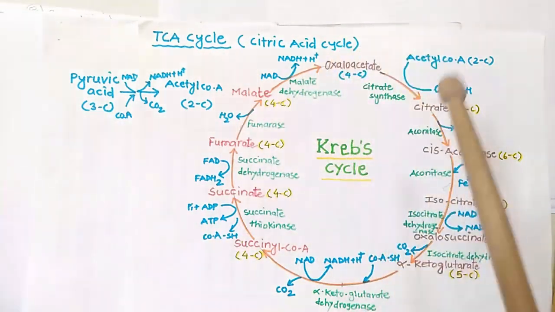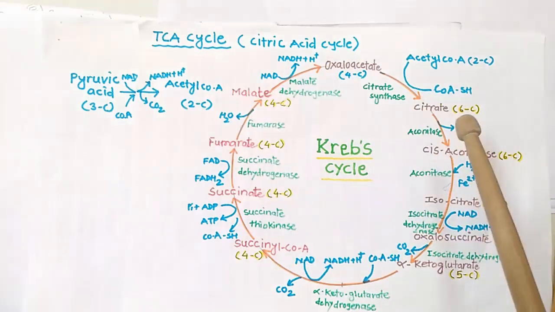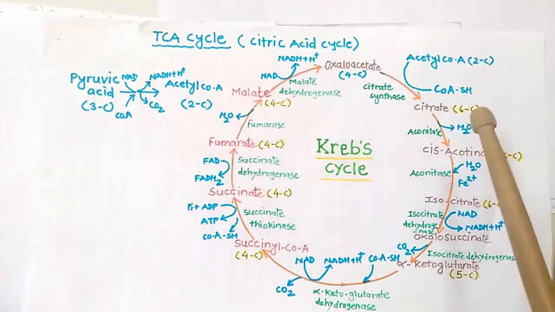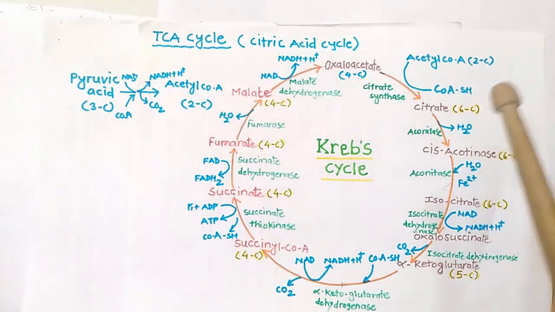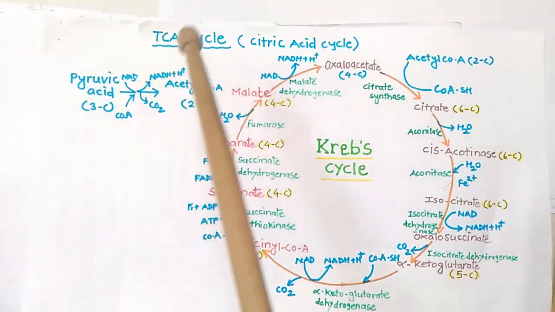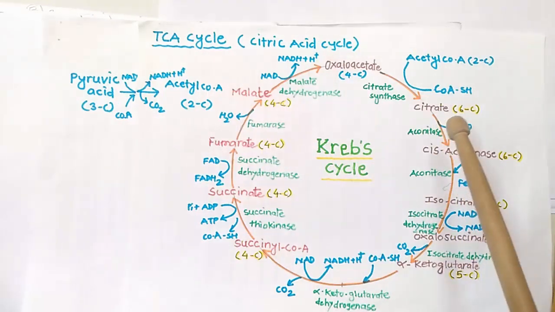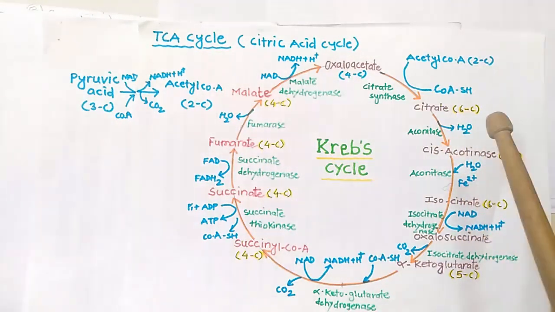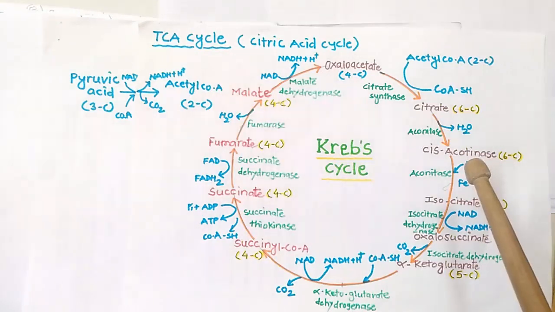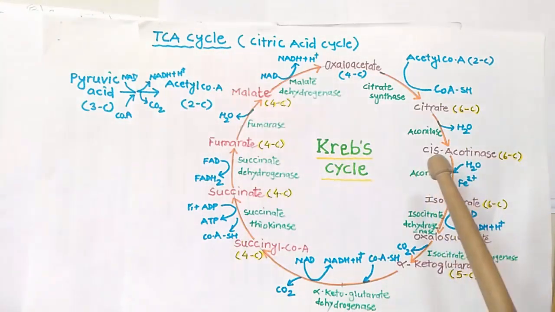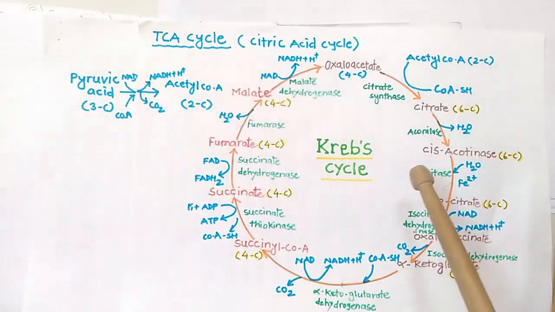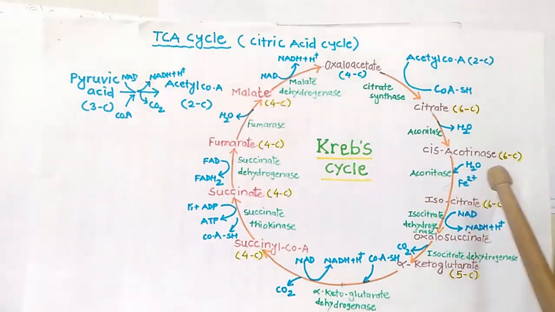One more thing to keep in mind is that citric acid or citrate contains 3 carboxylic groups. That's why it is also called the tricarboxylic acid cycle. This citrate, the 6-carbon compound, undergoes further reaction in the presence of the aconitase enzyme and forms cis-aconitate, an intermediate compound.